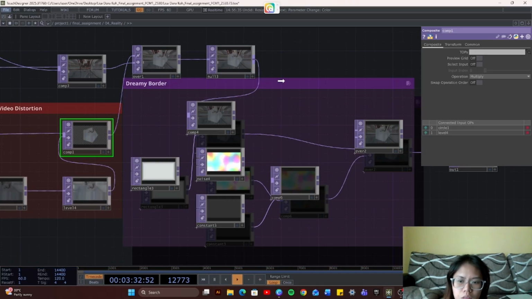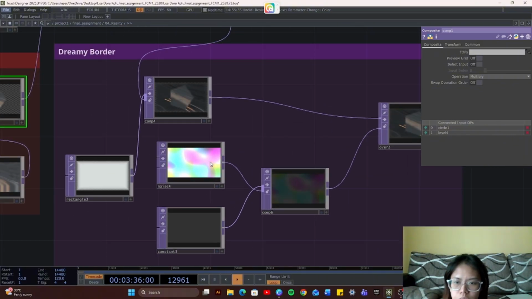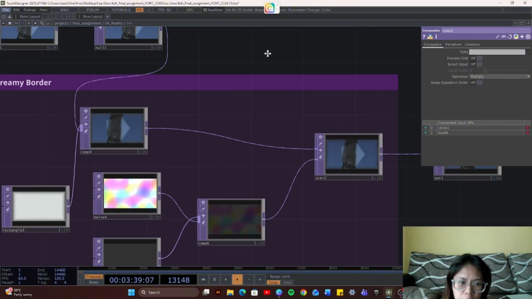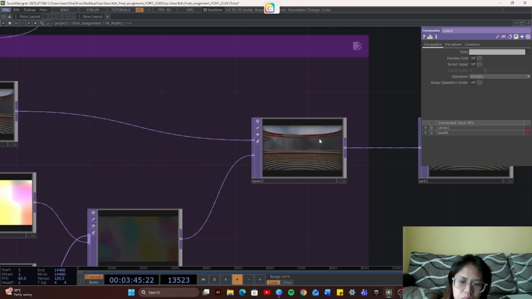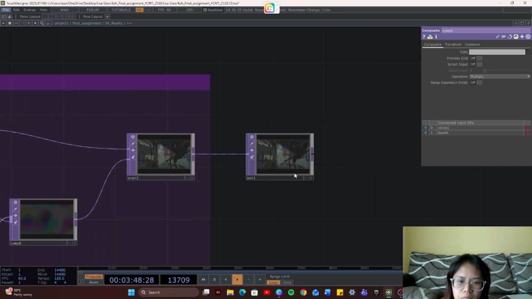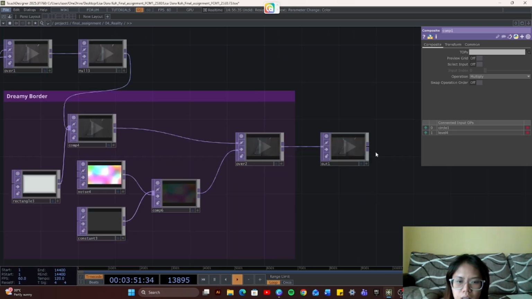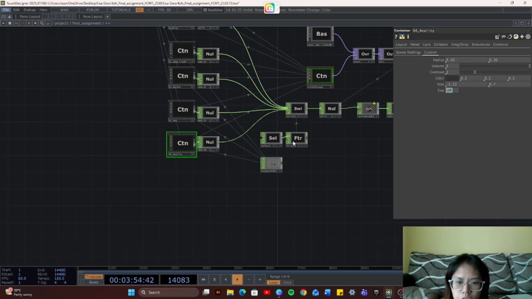And then lastly, I did the dreamy border effect also for this. I place a little bit of color so it resembles waking up from a dream, but actually not. And that is all for this scene. And now I'll show you how I control all of them.